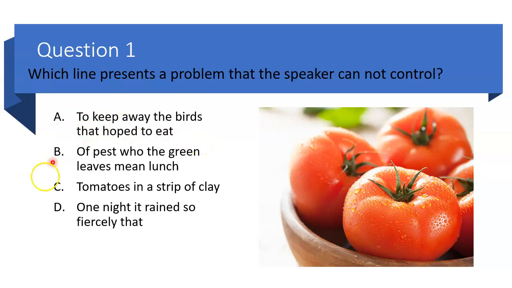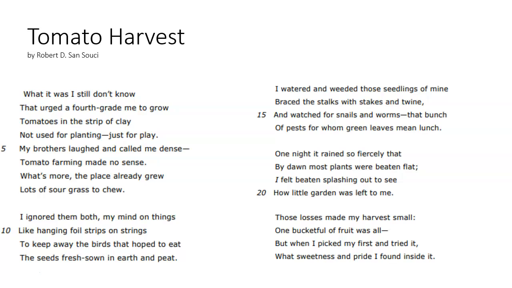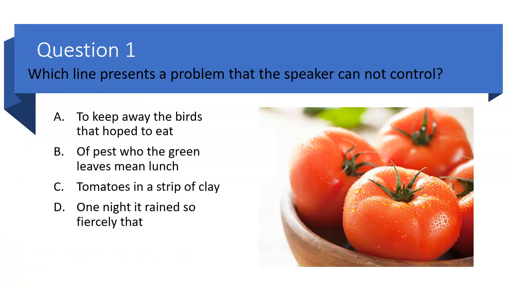To keep away the birds that hope to eat. Let's go back to the poem and scan. So we're looking for something that he can't control. Let's read back. I ignored them both, my mind on things like hanging foil strips on strings to keep away the birds that hope to eat. So it looks like he hung foil strips on strings. That is something that he could control.